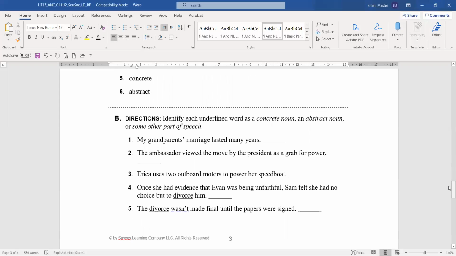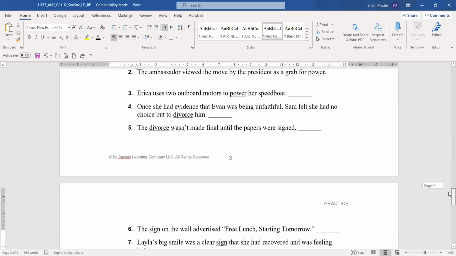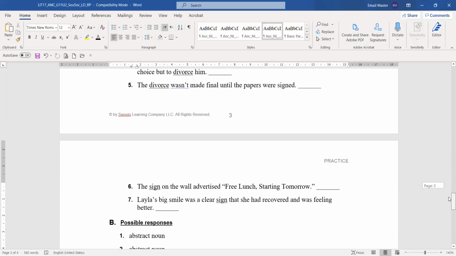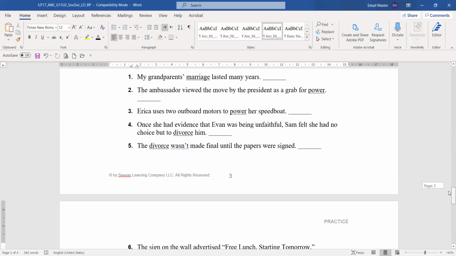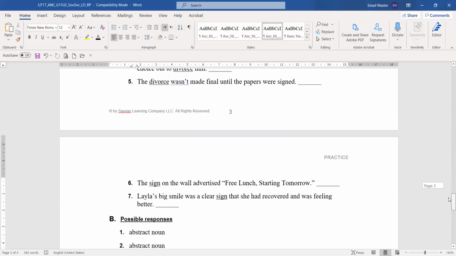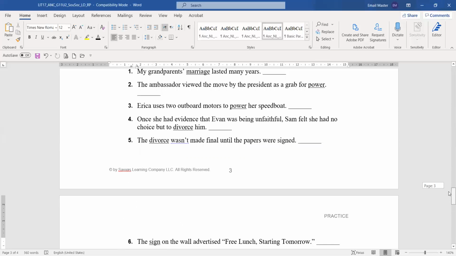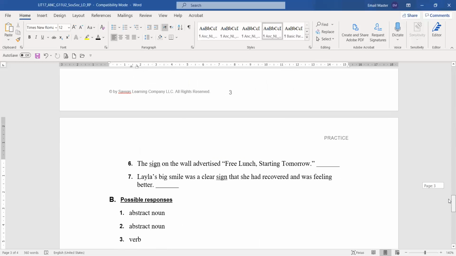Here, we have to identify each underlined word as a concrete noun, abstract noun, or some other part of speech. It can be an adjective or verb or something else. My parents' marriage lasted many years. So here, marriage is an abstract noun. Number 2, the ambassador viewed the move by the president as a grab for power. Number 2, power is an abstract noun. Number 3, Erika uses 2 outboard motors to power her speedboat. So here, to power is a verb.